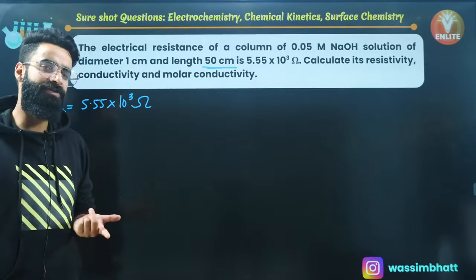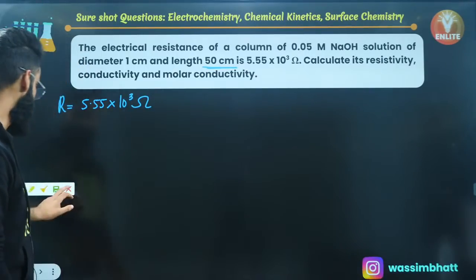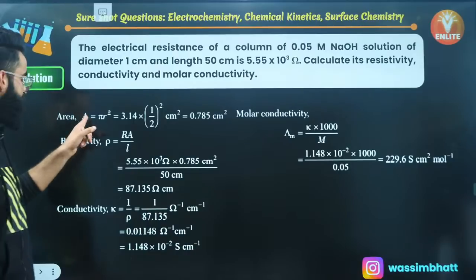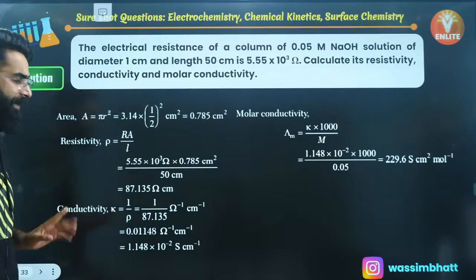Why do I need the area of cross section? Because I might need the cell constant L by A. L is given, A I'll calculate from there. So let me show you the solution exactly. First of all, we'll be calculating the area of cross section, pi r square.